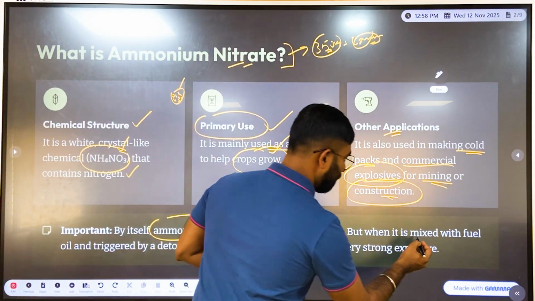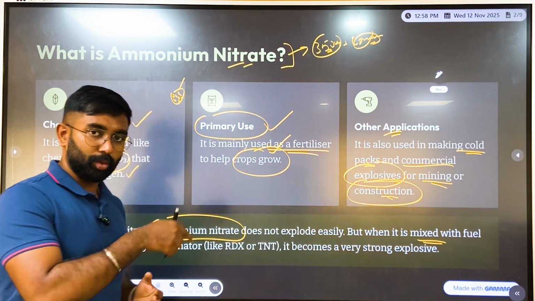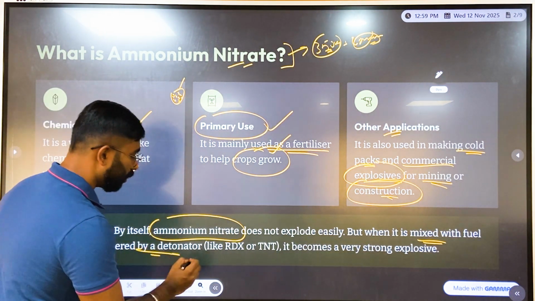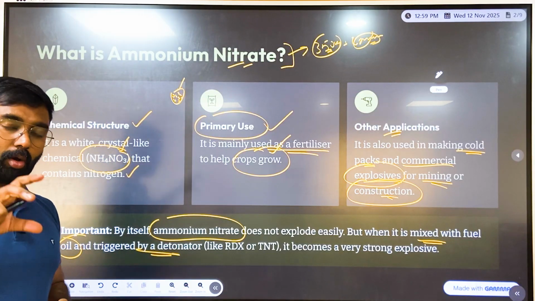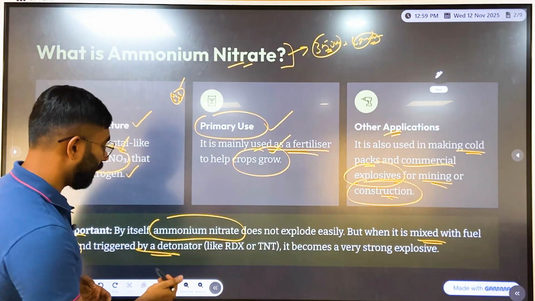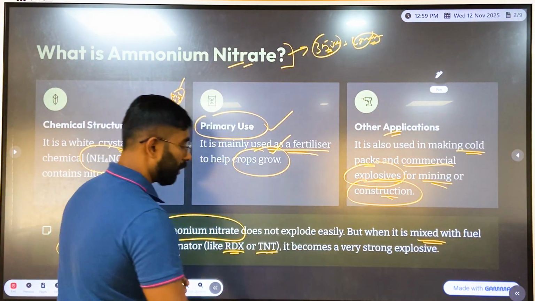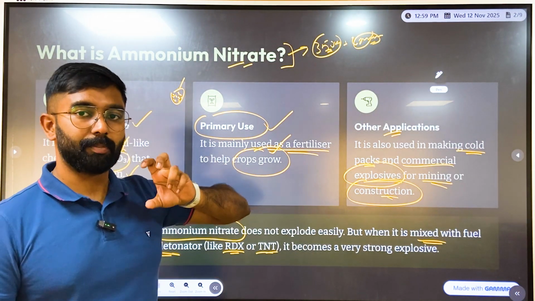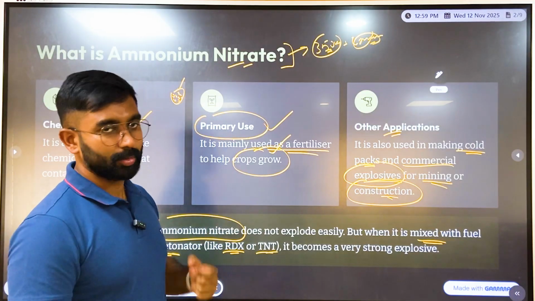But when ammonium nitrate is mixed with fuel oil and triggered by a detonator like RDX or TNT, that is when it becomes a very powerful and strong explosive, right?